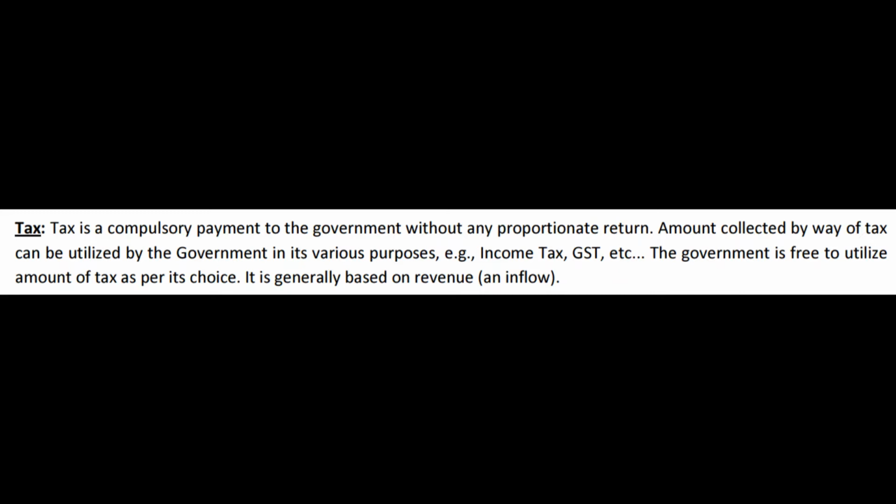Usually, if you observe tax or duty or cess, there is one common point in all of them. Now you can go to the particular material and read it. If you observe, the first line in all the 3 is the same. What is tax, what is duty and what is cess? Tax is a compulsory payment to the government without any proportionate return.